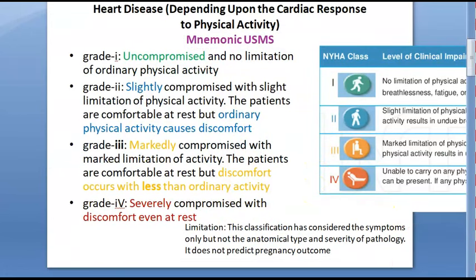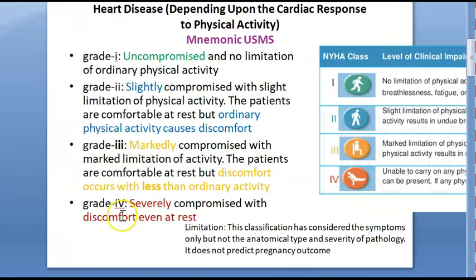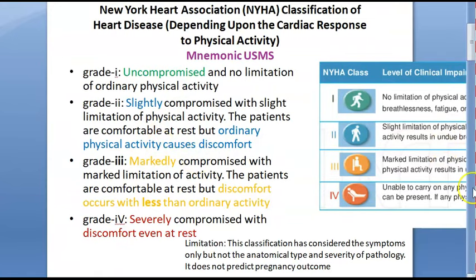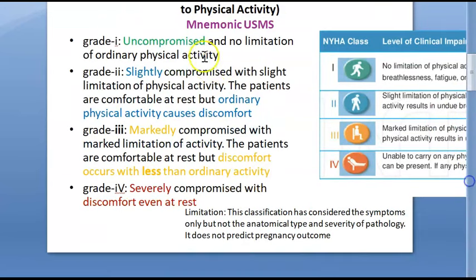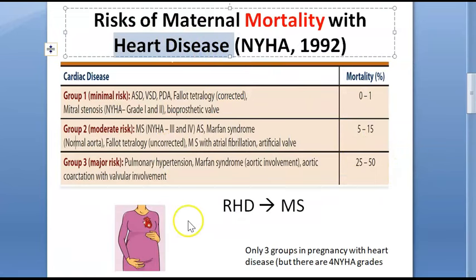Okay, so the same thing here in the table. If you want, you can see this. So what are the symptoms that there will be there? Palpitations, breathlessness, fatigue, syncopes also can be there, right? That is fainting episodes. Okay, so this is the NYHA classification of heart disease. So now let us move on to the heart disease in pregnancy. So we have come to the obstetric topic, heart disease in pregnancy.